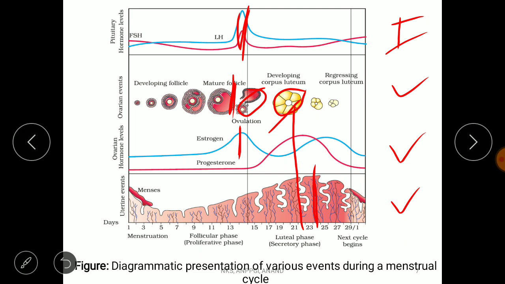Its secretion is very, very high by the 21st or 22nd day, right? So that's how the ovarian hormone levels have been shown. And the fourth panel shows the thickness of the uterus. So the thickness of the uterus is highest by the 23rd day, right?